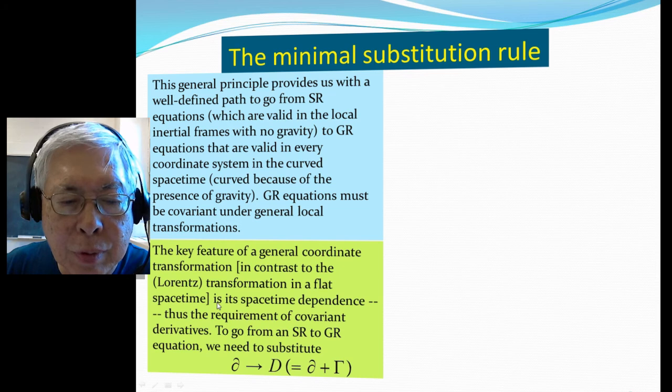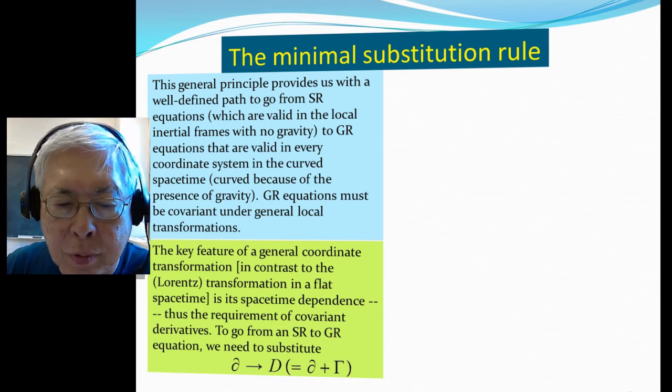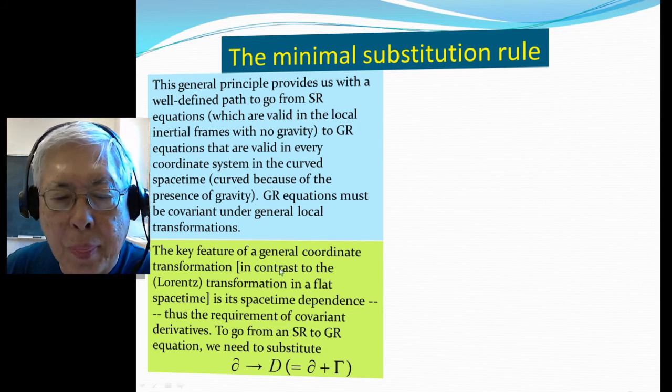And this implies that we must use covariant derivatives in order to keep the tensor structure. So to go from special relativity to general relativity, we just make the substitution of the ordinary derivative by the covariant derivative, which is the ordinary derivative plus the Christoffel symbol.